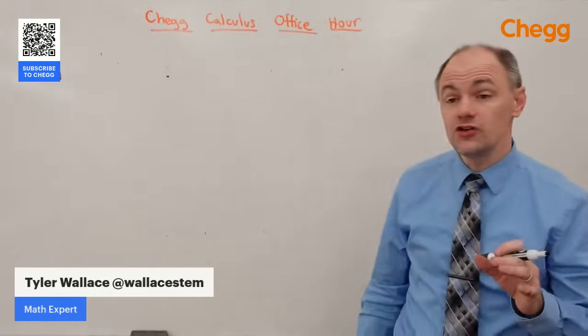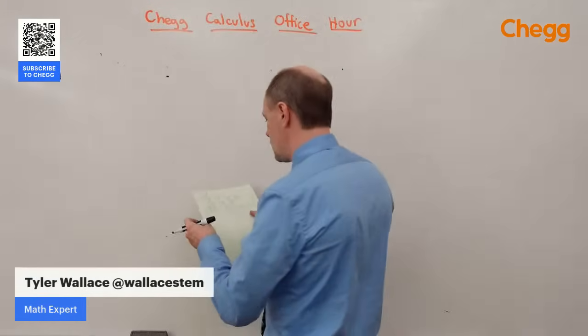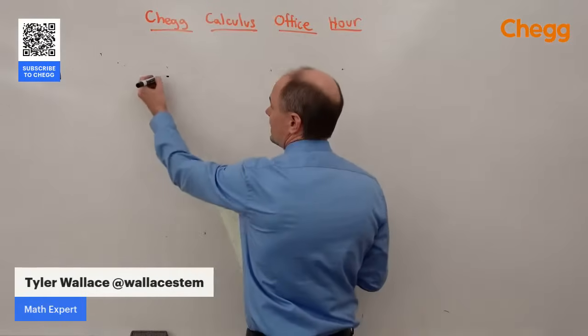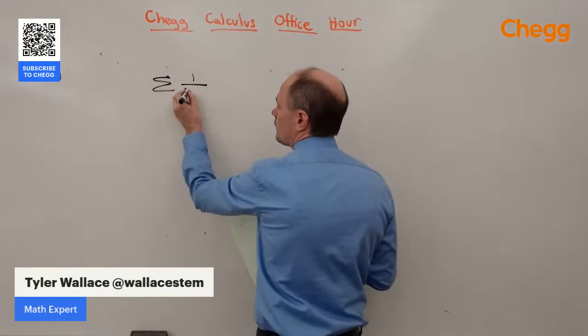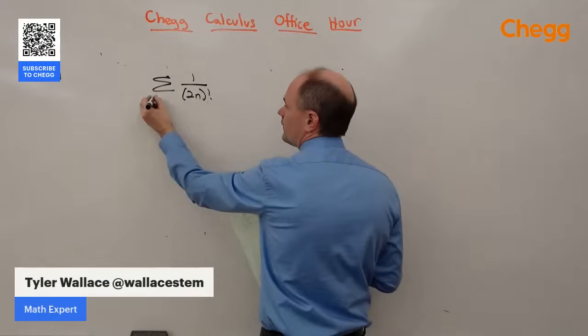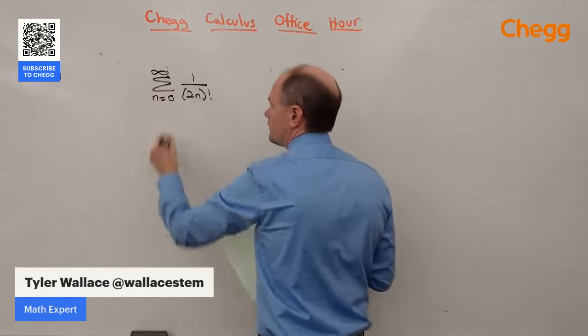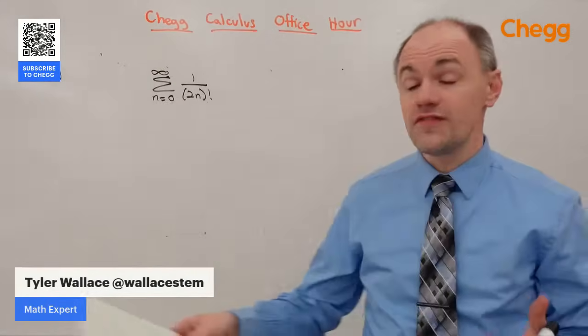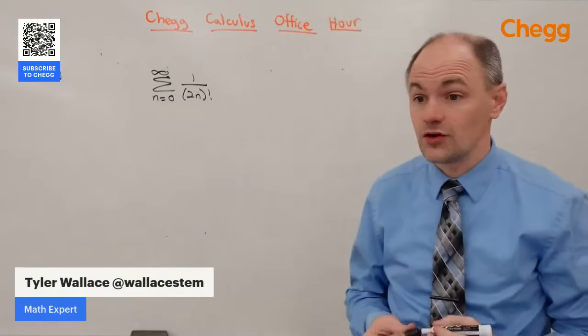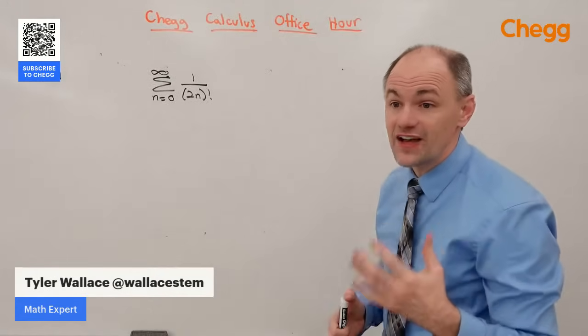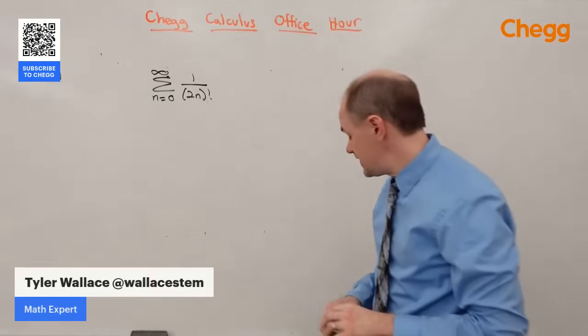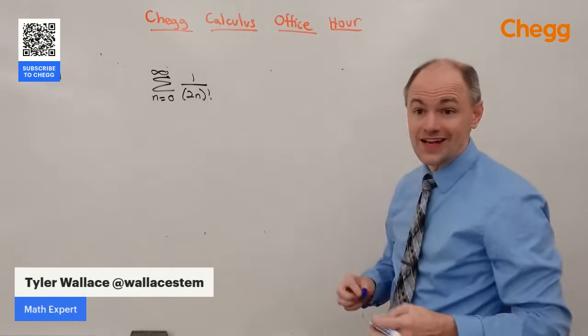If there are factorials in the expression, I'm probably going to use what's called the ratio test. So, for example, let's say I've got the sum of 1 over 2n factorial as n goes from 0 to infinity. And I want to know if this one converges or diverges. Well, as soon as I see the factorial in there, I'm thinking ratio test would be really nice.